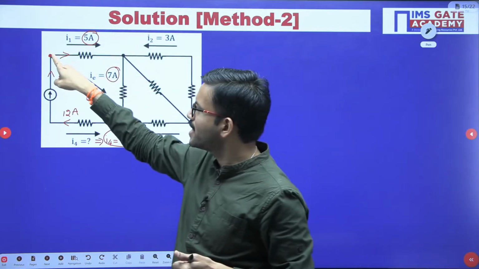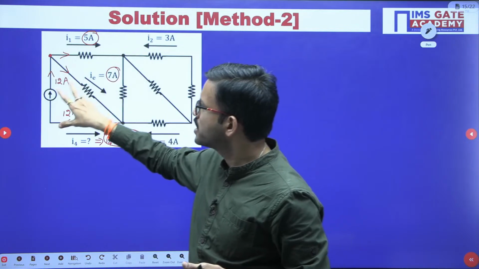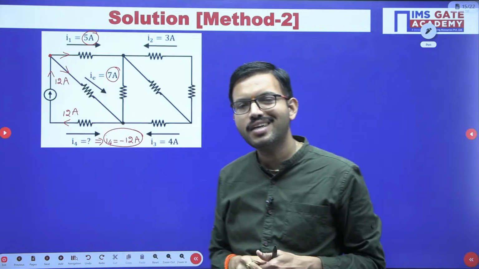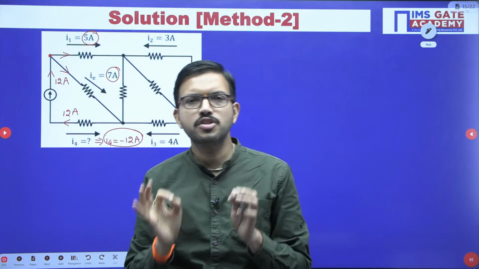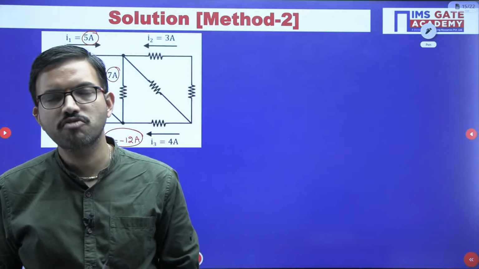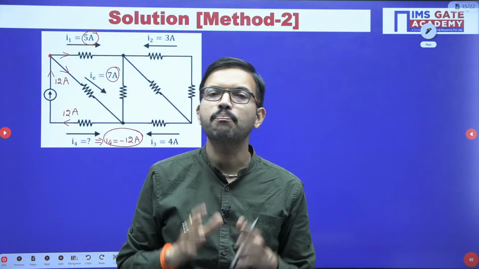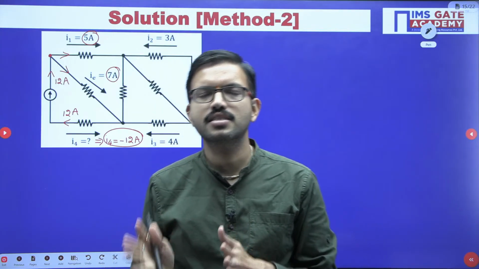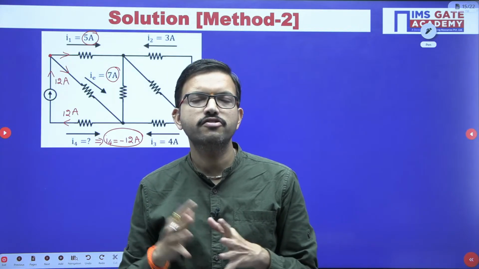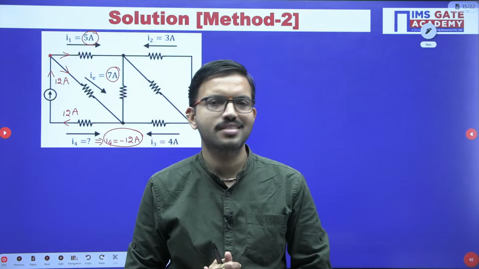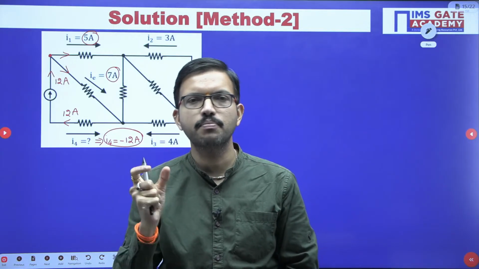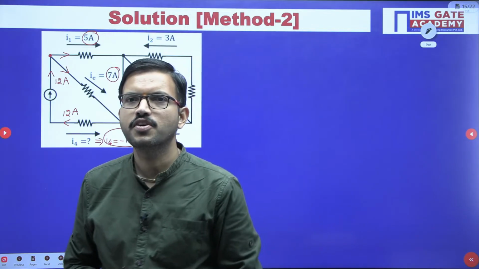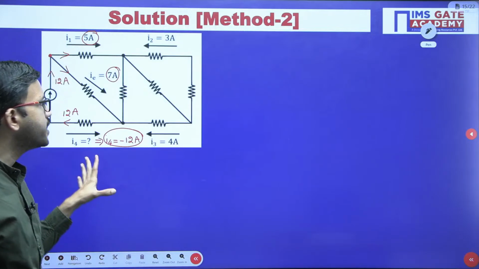If you are able to apply KCL at this particular node, that itself is sufficient, because out of 3 branches, in 2 branches you know the current, that means one unknown, which you can easily calculate. In this way, observe how many unknowns or how many equations you require for solving the given circuit. Based on that, decide which method gives fewer unknowns and fewer equations to be solved. Obviously, that method is the best. I hope all of you got the clarity.